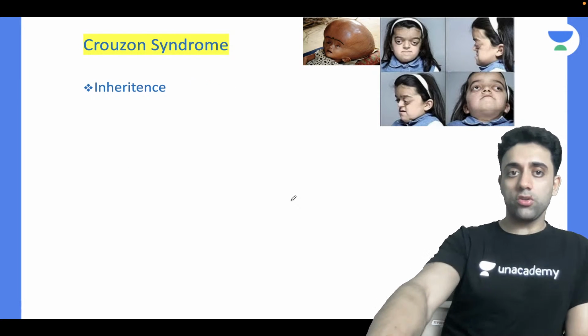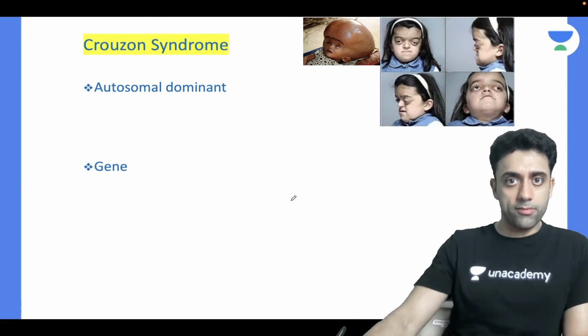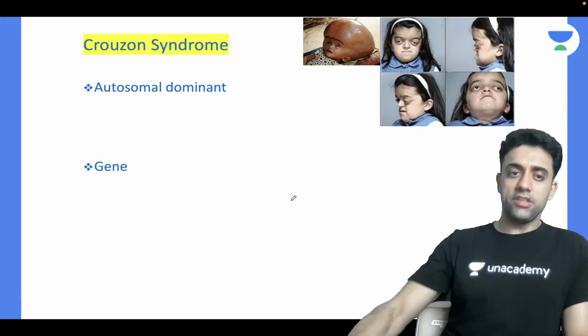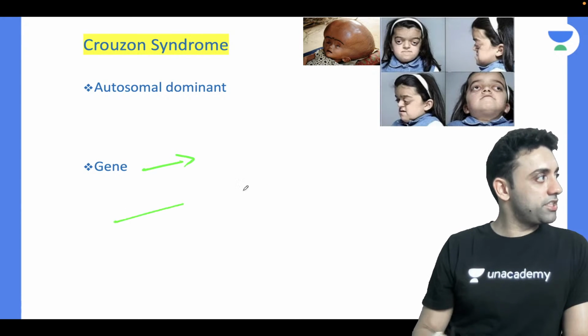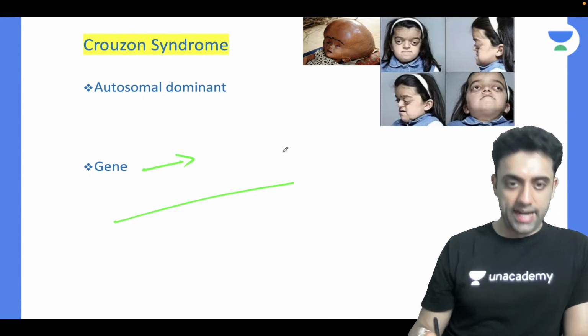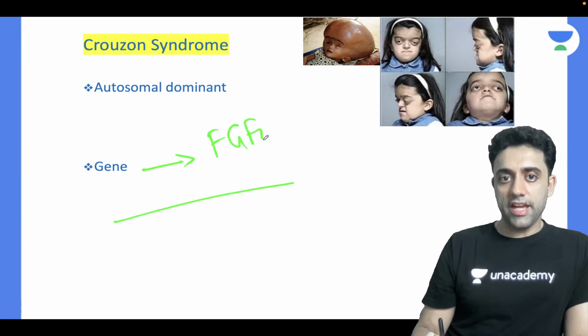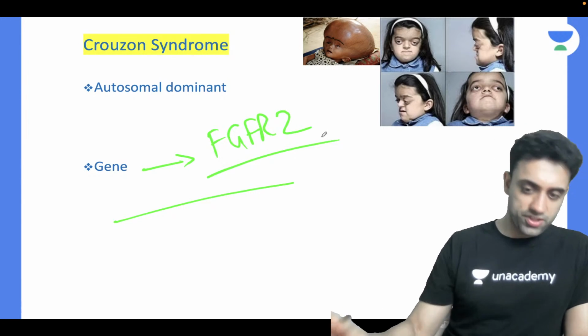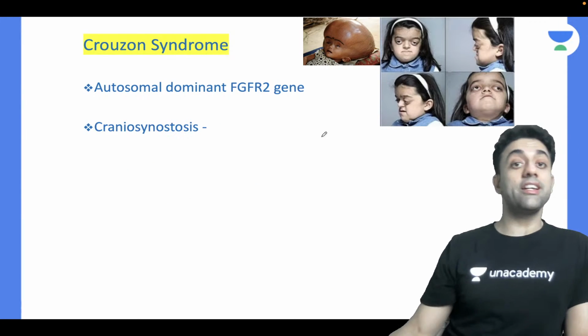Neeraj is answering. Autosomal dominant. Autosomal dominant inheritance is there in the Cruzen syndrome. Gene mutation. Anyone? What do you think the gene mutation is? Yes, exactly. FGFR2. Very good. FGFR2 gene mutation is there. Very good. Next question. Craniosynostosis.